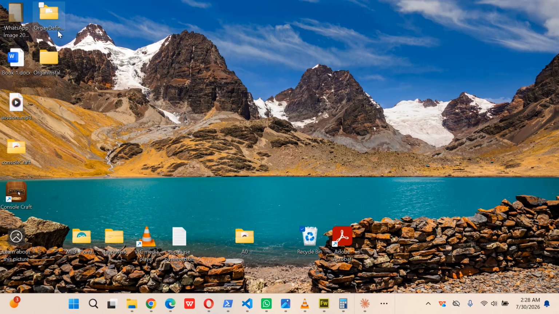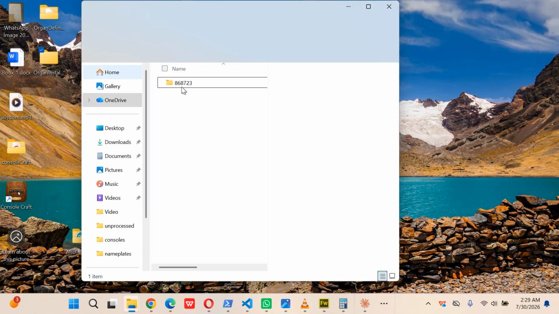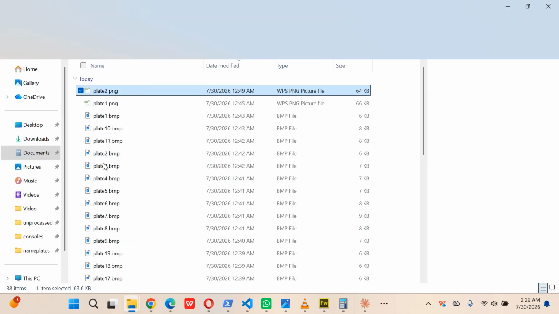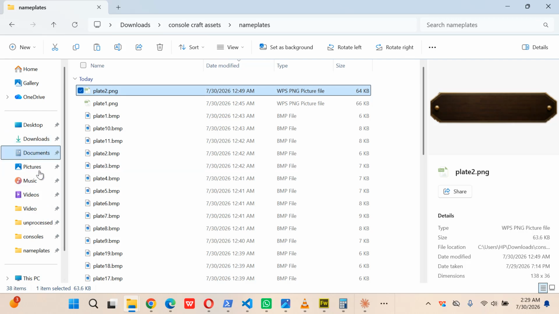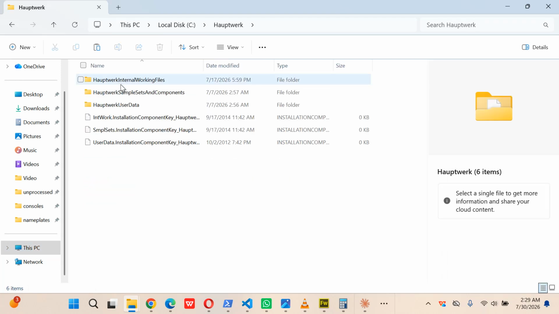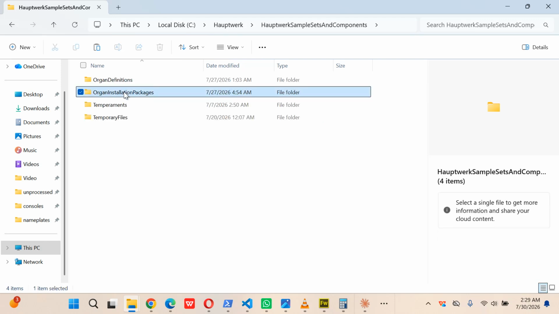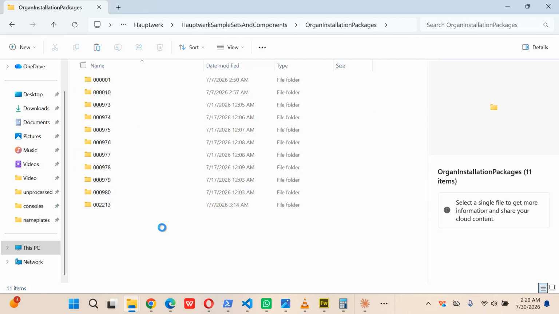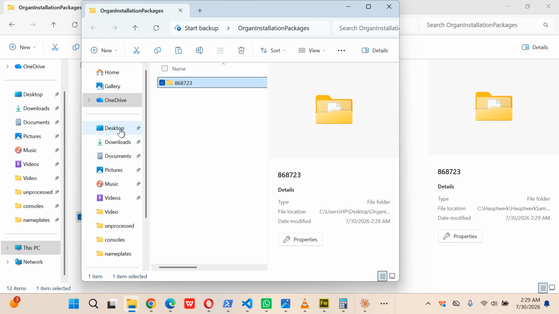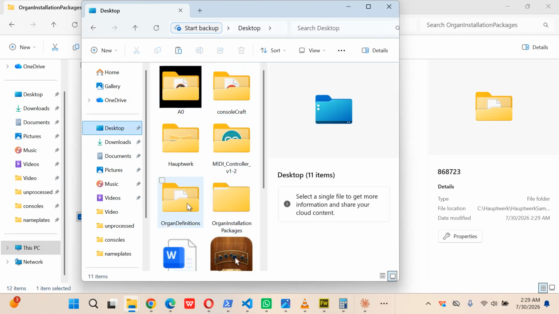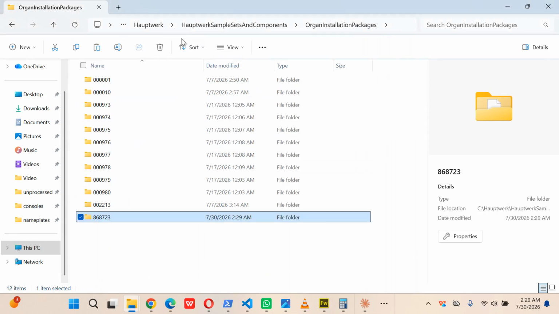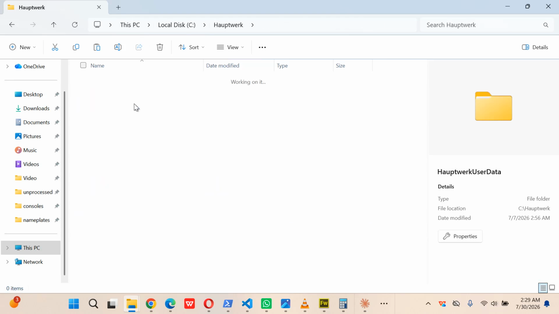Again, I would come here and go to the organ installation package. I'll copy this and open up Upwork's installation package, which would be right here, local C, Upwork, organ installation packages, and paste right here. And the second one would be for the organ definition itself. So I'll copy this and come into Upwork's custom organ definition folder and paste right there.